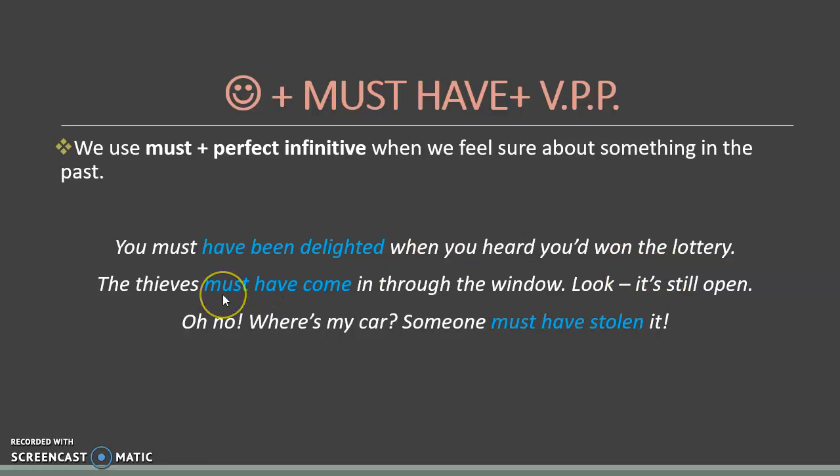Okay, or when you say, for example, "the thieves must have come in through the window, look, it is still open," you are sure that this happened because you have proof. Okay, you are watching that the window is open, so you know that a robbery must have happened. Okay, or when you say, for example, "oh no, where's my car, somebody must have stolen it," it means that you are sure that this happened. Why? Because you have proof. The car is not there anymore.